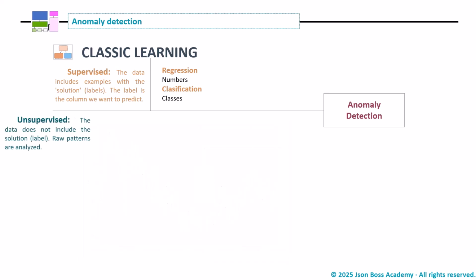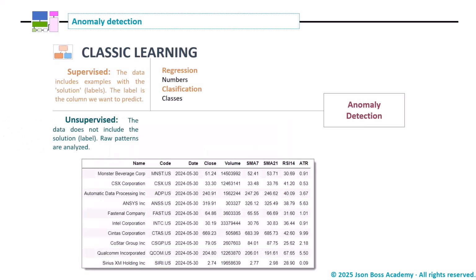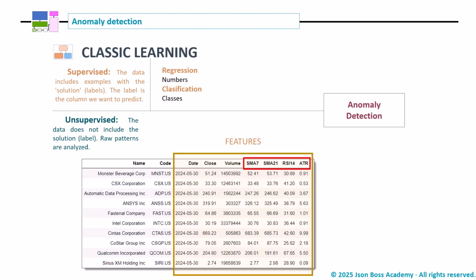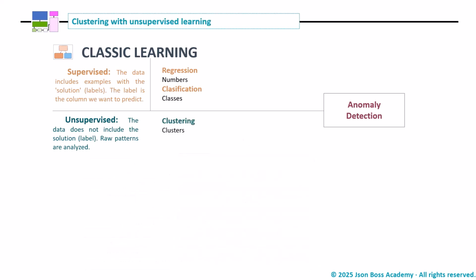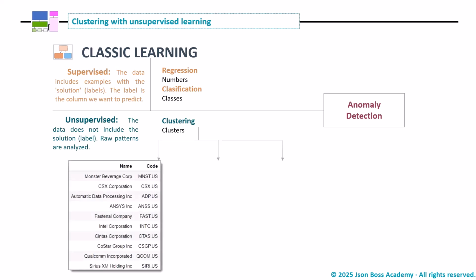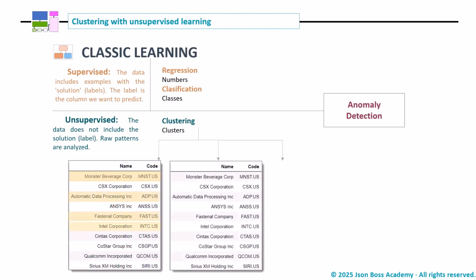Regarding unsupervised learning, we do not have a specific objective. There is no column we want to predict and give examples of, but we simply provide the prediction data we call features. What interest can predictive data have if there is no prediction to be made? Let's focus on the data we have calculated, specifically moving averages, RSI, and ATR. Clustering is one of the answers. Depending on the combination of indicators, we can create similar groups, such as in this case, Cluster 1, Cluster 2, or Cluster 3, each with its similar companies.